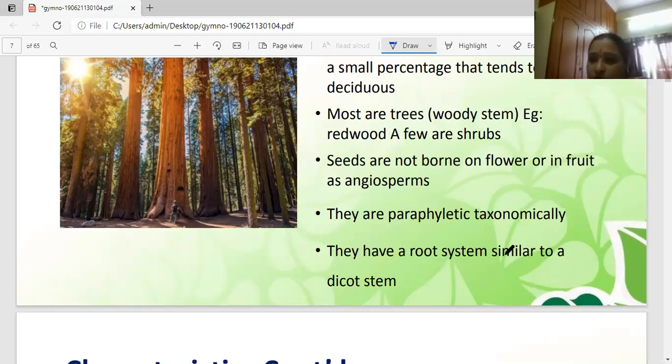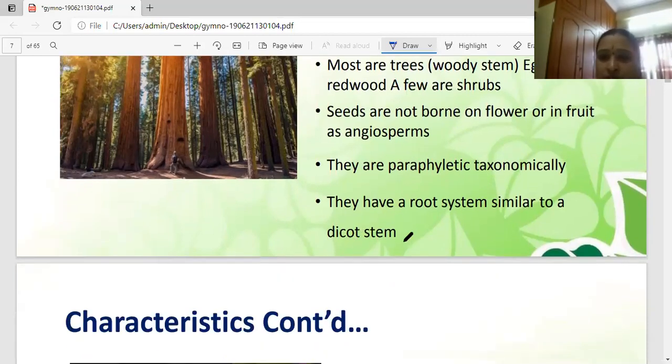Tell me, girls, what root system is there? Tap root system. In gymnosperms, the root shows very important characters. Symbiotic relation is present. Examples: coralloid roots of Cycas with algae and mycorrhizal roots of Pinus with fungi. You studied in the last semester that cyanobacteria and algae are present in symbiosis in the Cycas root nodules, the coralloid roots, and mycorrhiza with fungi is present in Pinus. Okay, this is the root character.